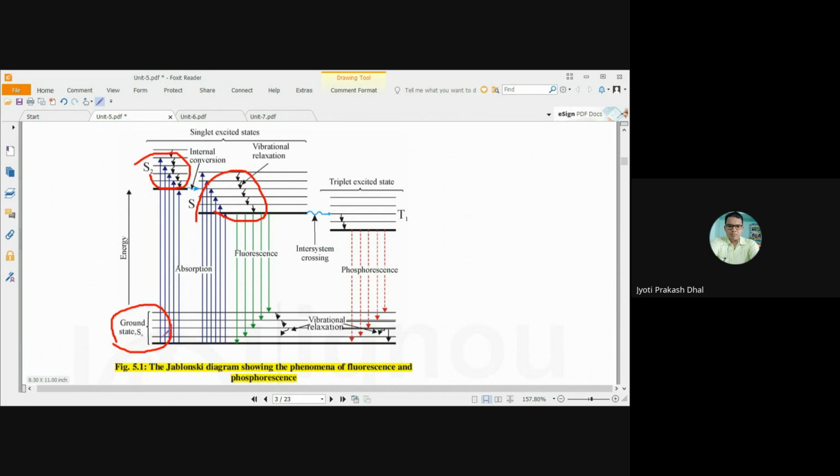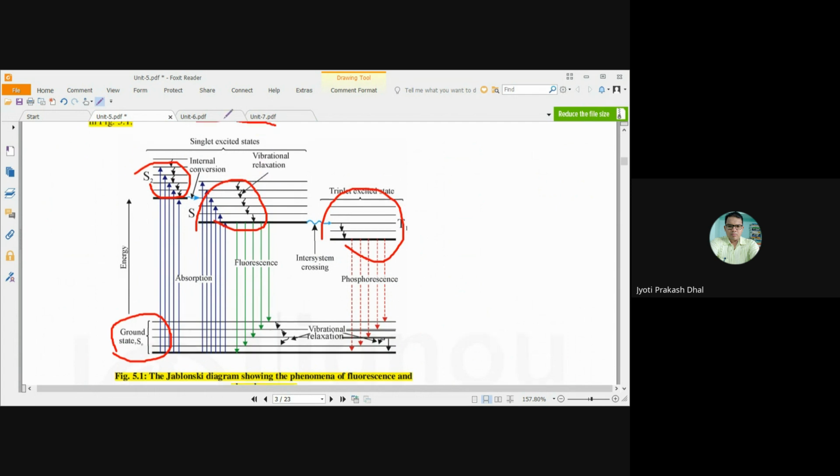So why are they called S0, S1 and S2? Because in the ground state the molecule is in a singlet state, and this one is T1. S0 means singlet ground state, S1 means singlet excited state, S2 means singlet excited state, and T1 means triplet excited state.